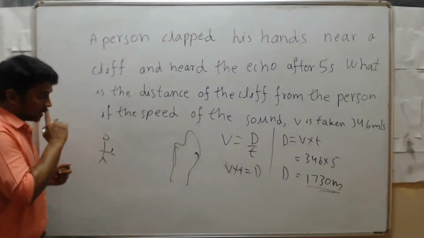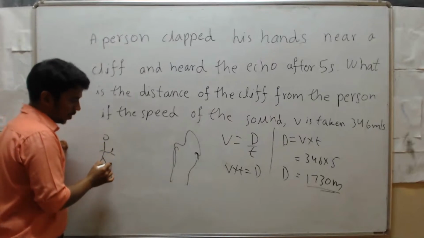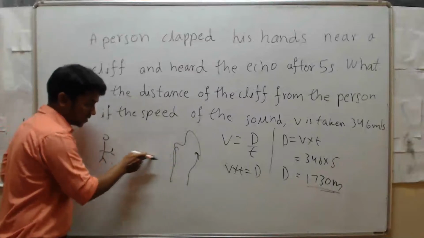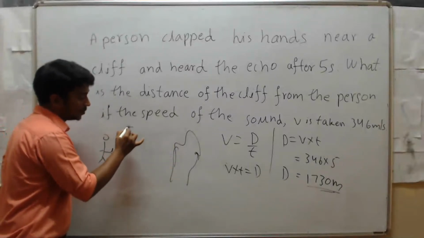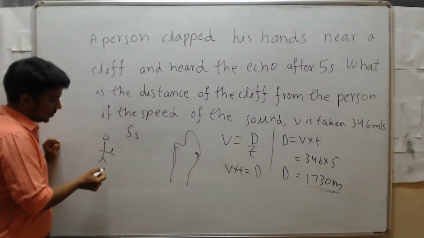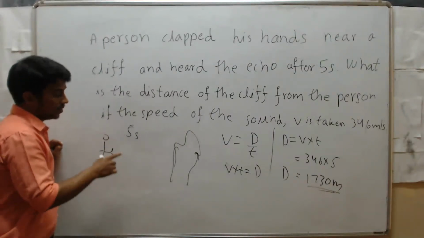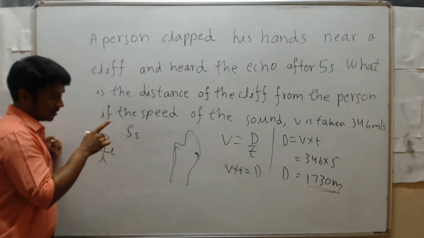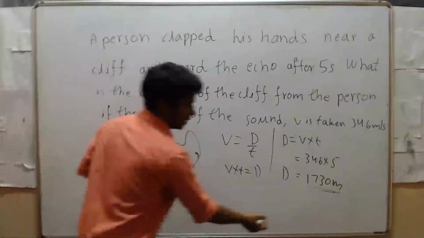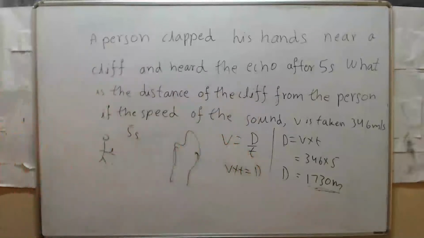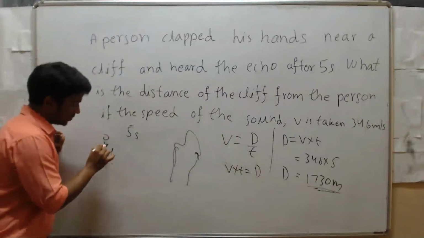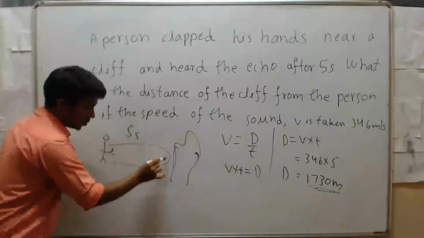Echo means first that sound should travel from this point, then strike the cliff and come back. First it travels, then it comes back. So it will take 5 seconds. Then what is the distance between this person and the cliff? We got 1730, which is the total distance of the echo, first from here to here and then here to here. This total distance is 1730.